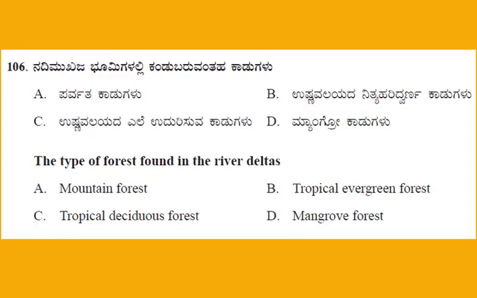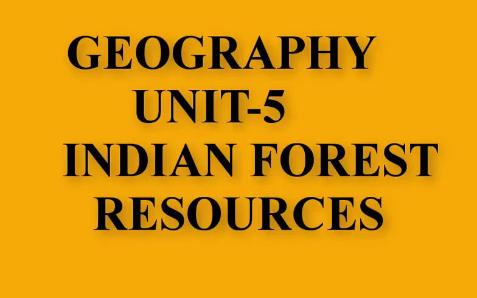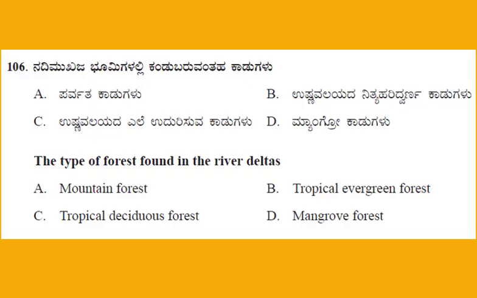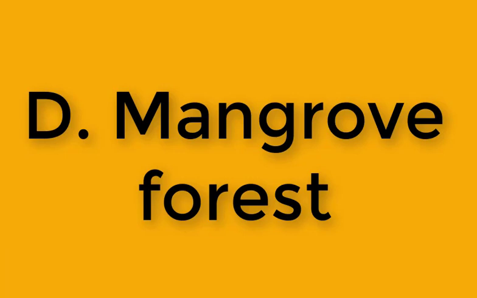The type of forest found in the river deltas. This is the question from Geography, Unit number 5, Indian Forest Resources. For options, option A, mountain forest, option B, tropical evergreen forest, option C, tropical deciduous forest, option D, mangrove forest. And the right answer, option D, mangrove forest.